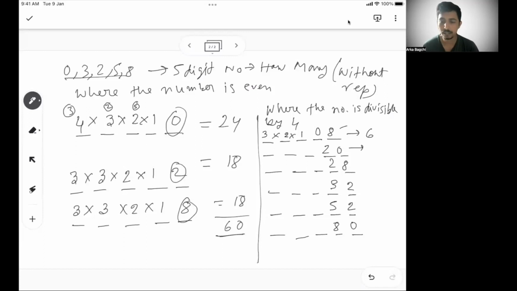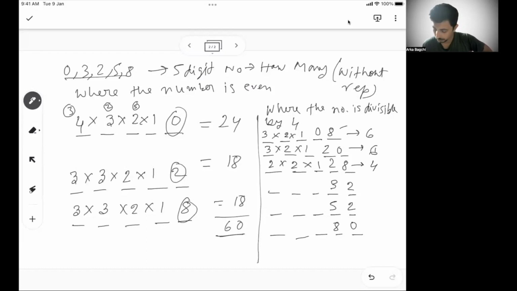What will happen in the second number? Again 0 is taken and 2 is taken. So the first number will be between 3, 5 and 8. So 3 ways, 2 ways, and last is 1 way. So again a 6. 2, 8, what is possible? With 2, 8, now 0 has not been taken. So 0 cannot come in the first place. So the first place will be filled either by 3 or 5. So 2 options. Second place also 2 options. Now 0 is available. And then 1. So there are total 4 ways.